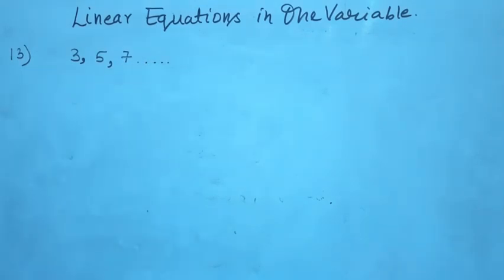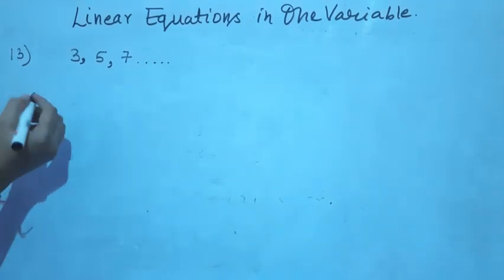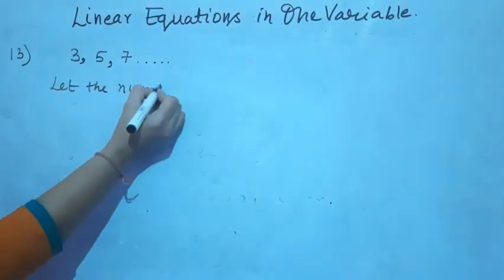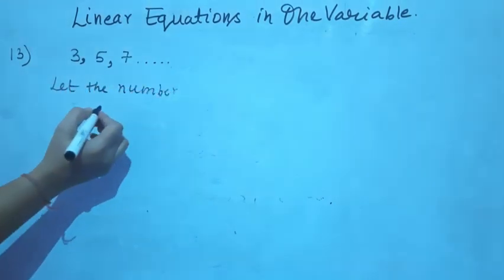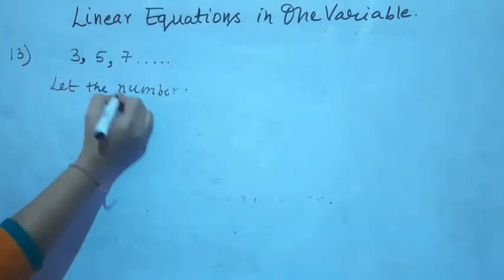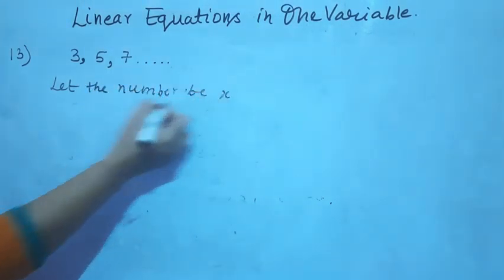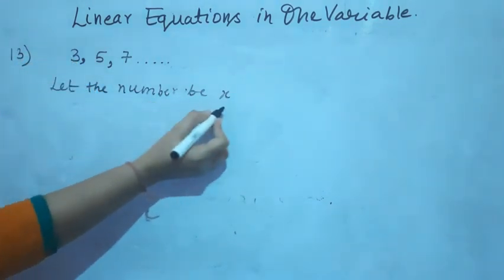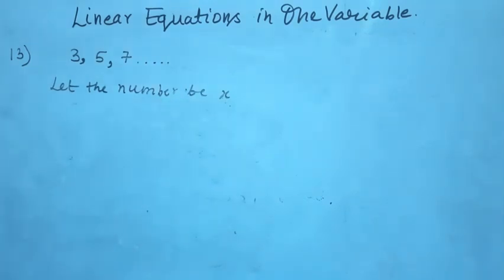So what we have understood from this? Let the first number be x, because we don't know what those two odd numbers are. वो ऐसे कौन से दो ऑड नंबर्स हैं जिनको ऐड करने पे, let the number be x, जिनको ऐड करने पे क्या आ रहा है? We are obtaining 76. तो पहला नंबर अगर x है तो आप x में क्या ऐड करेंगे जिससे आपको अगला ऑड नंबर मिल जाए?